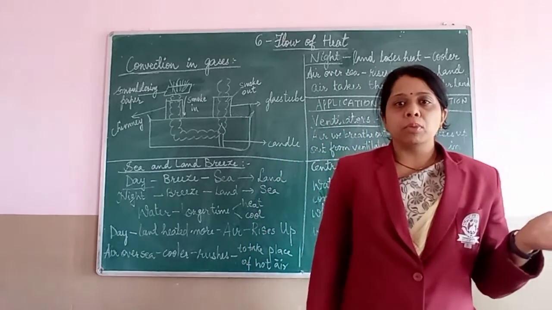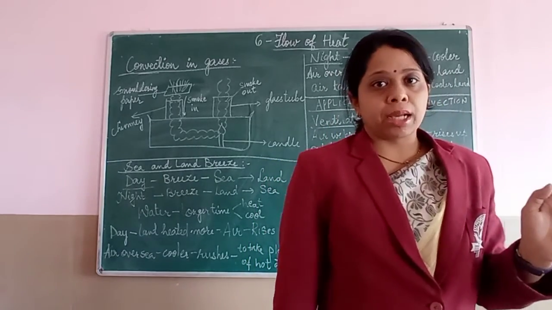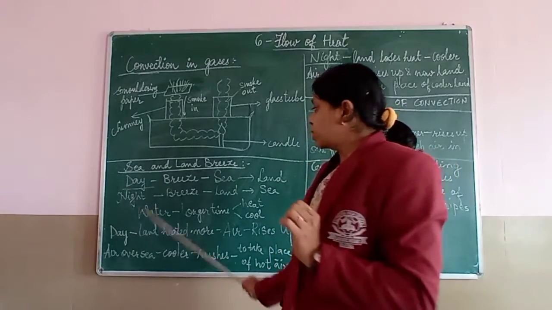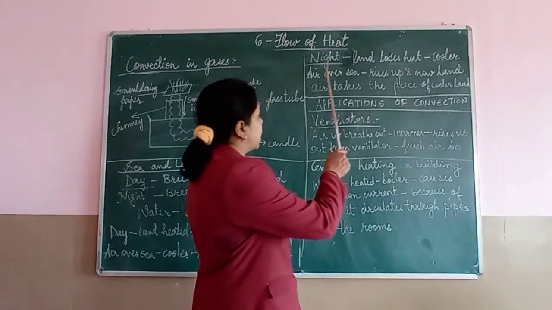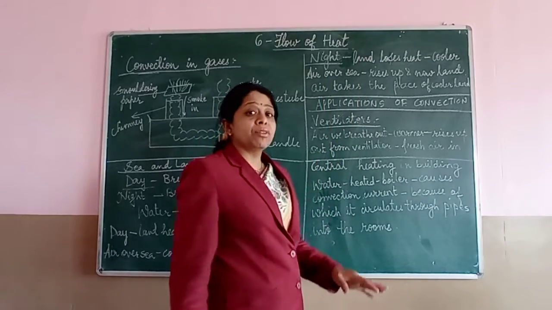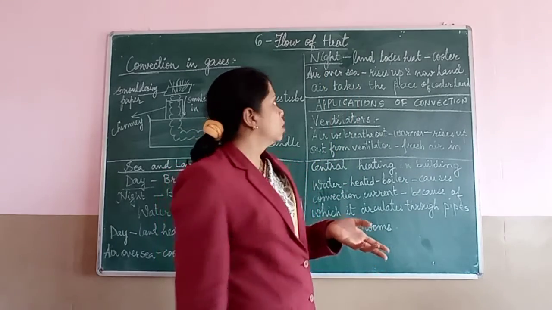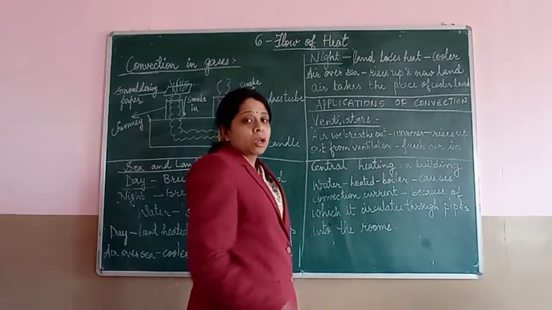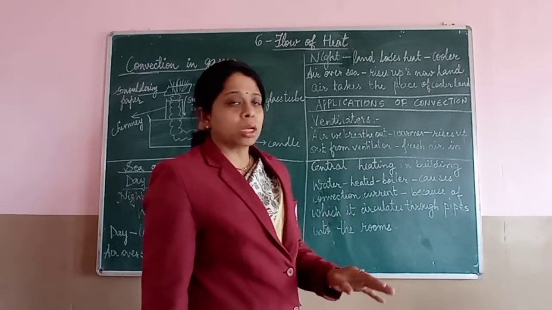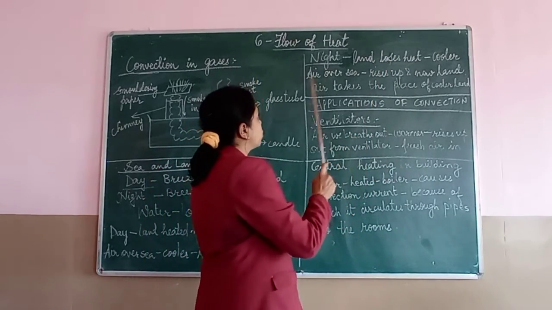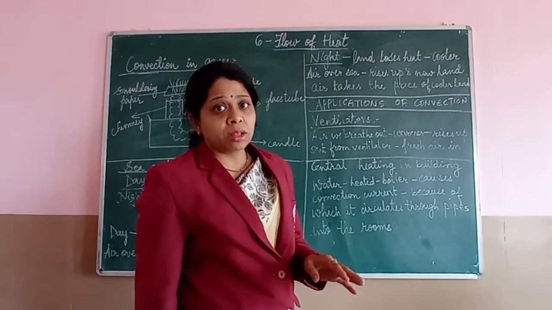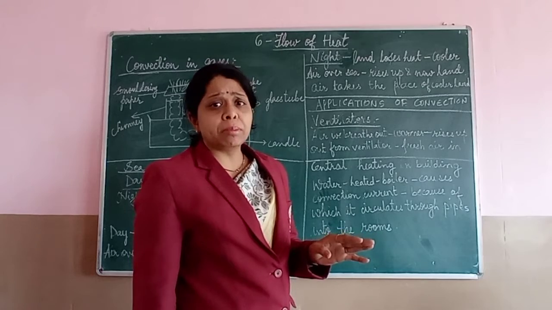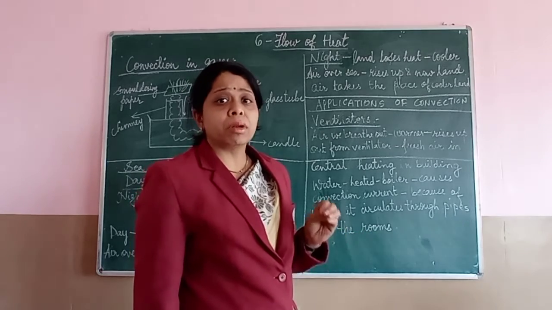Now exactly opposite will happen at night time. As I have already told you, water will take a longer time even to cool down. So that time what will happen? Land will lose the heat faster than water. So once it loses heat, land will become cooler. Now air over the sea will not get cooler faster, so it will be a little bit warm only.